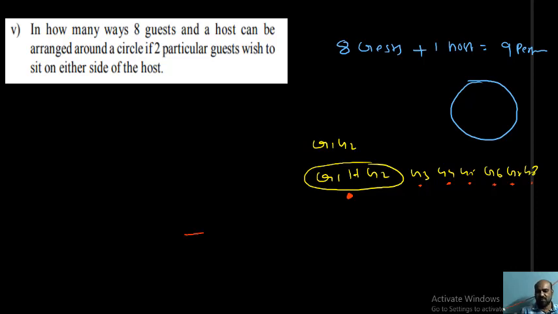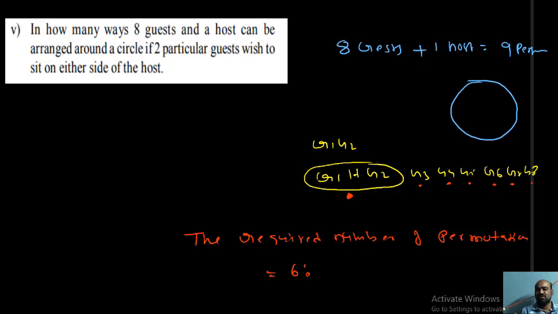The required number of permutations is equal to, students, 6 factorial. But what happened in this 6 factorial? G1 and G2 are on either side of H, and that too G1 first and G2 next.